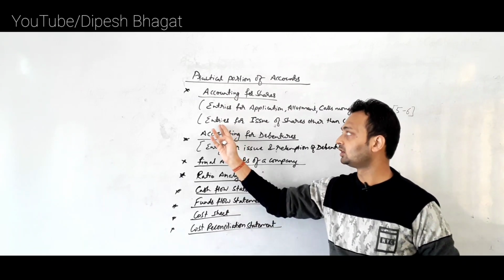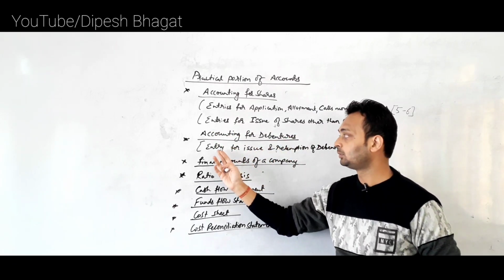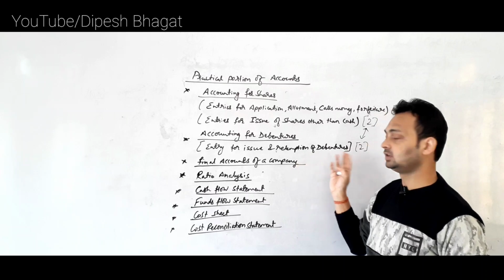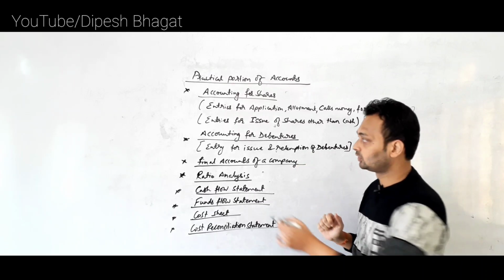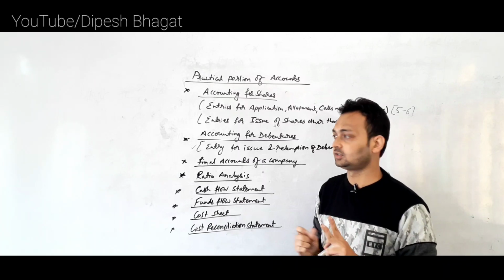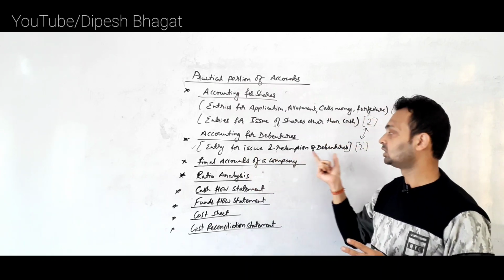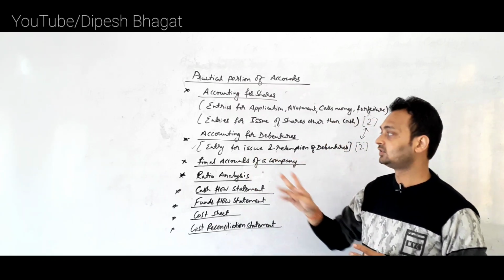So you all may prepare for entry for issue of shares other than cash, and along with that also prepare for entry for issue and redemption of debentures. Clear? So in this part you need to write down only 2 journal entries. One journal entry is for the issue and the other is for redemption of debentures.